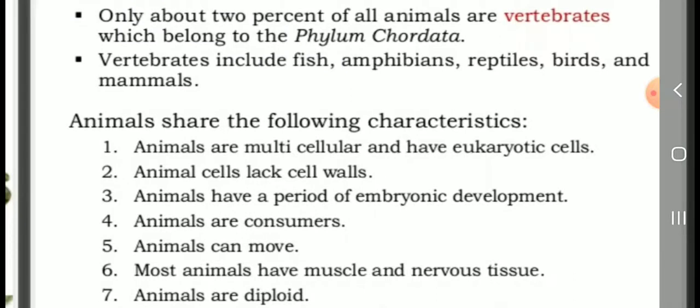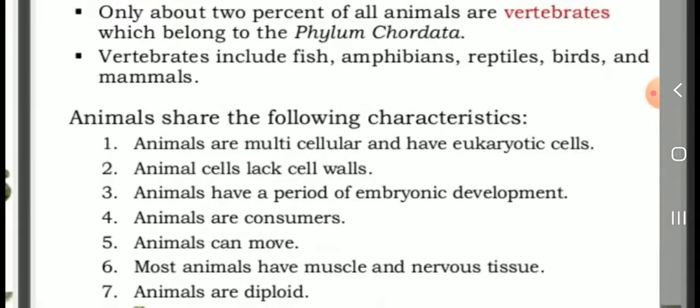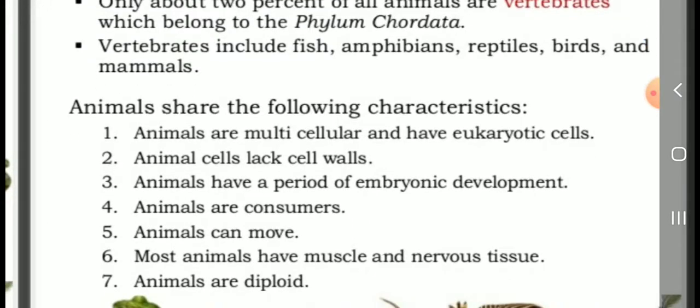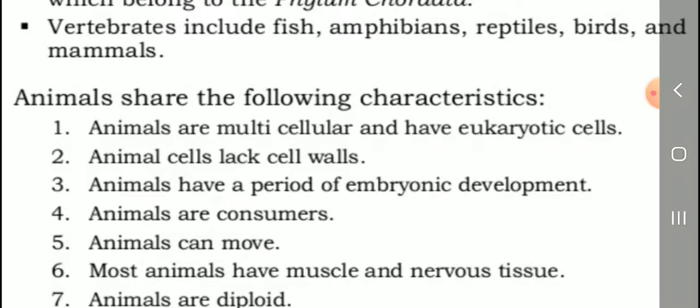Fish, amphibians, reptiles, birds and mammals are also vertebrates. Vertebrates have a backbone. Invertebrates are without a backbone. What is the main difference between vertebrates and invertebrates, students? Invertebrates are without a backbone, vertebrates are with a backbone. Can you understand, students? Vertebrates and invertebrates.